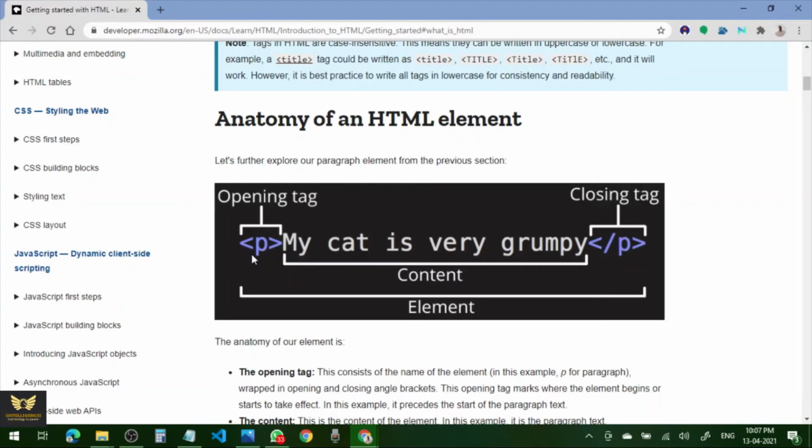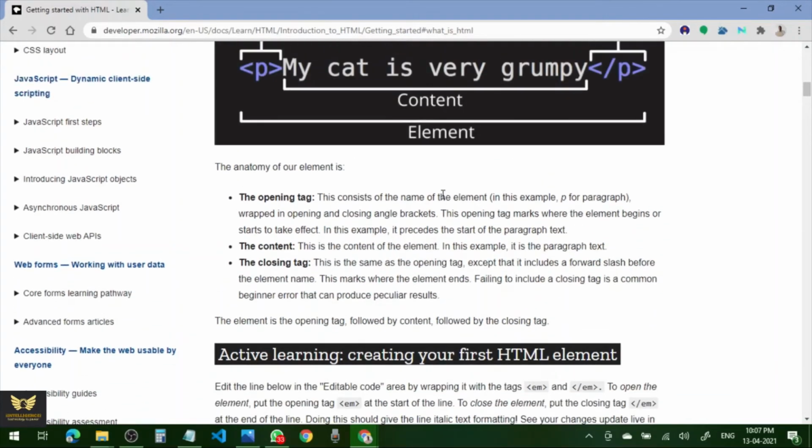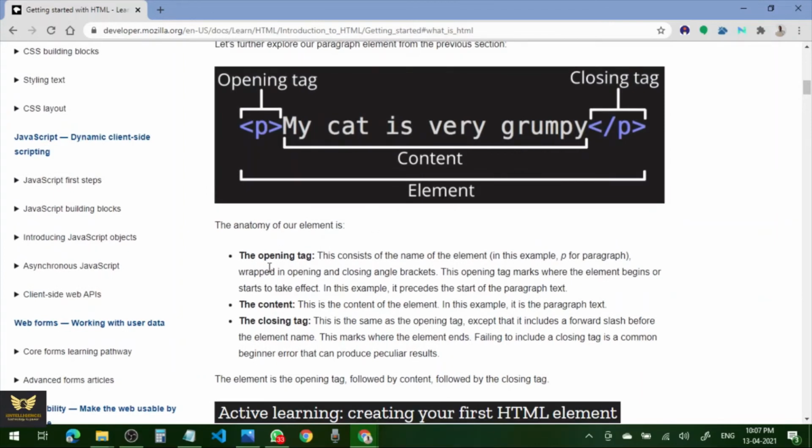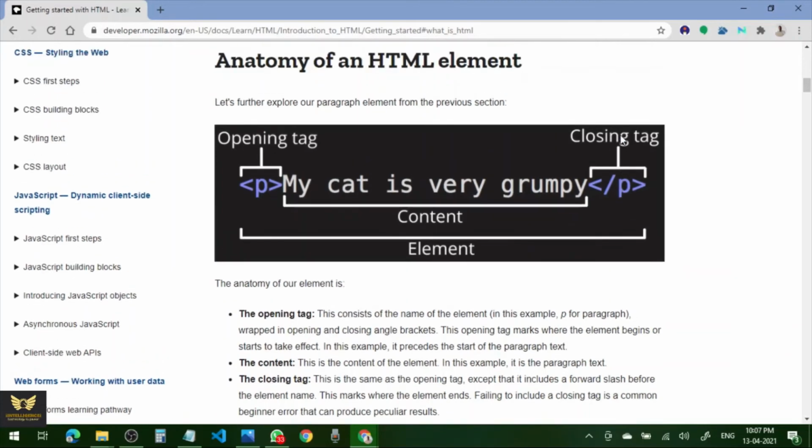So that is the anatomy of HTML. The anatomy of our element is opening tag, content, closing tag. This is the opening tag, then the content, then the closing tag. This is the basic anatomy of HTML. So anatomy means structure. The meaning of anatomy is the structure of an HTML. That means it starts with opening tag, then content, then closing tag, right?